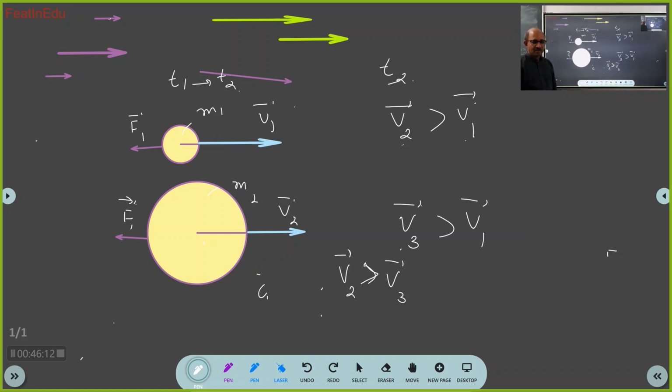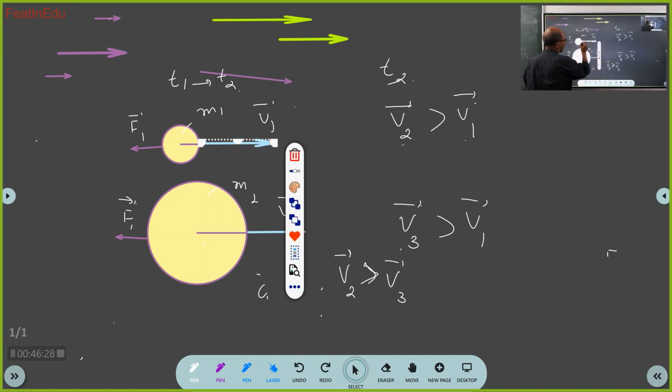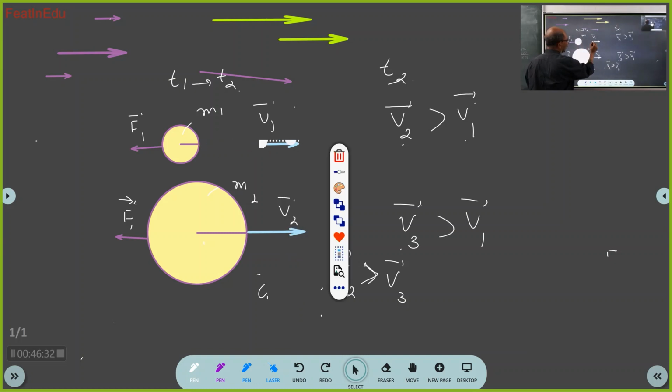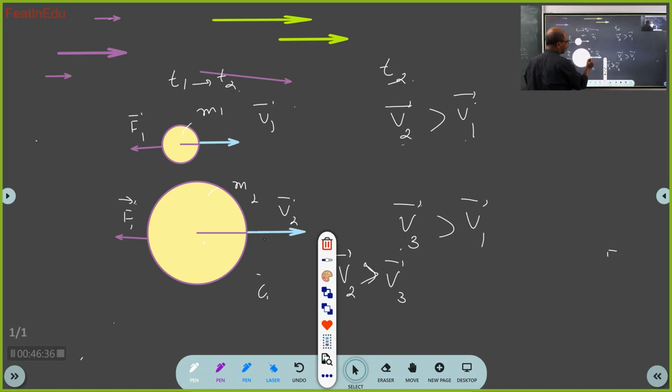Sir, the length of the velocity bar should be increased. Here I am showing you the velocity vector. At the end of t2, this vector I should make like this. Correct? And what about this vector? This also I should make like this.